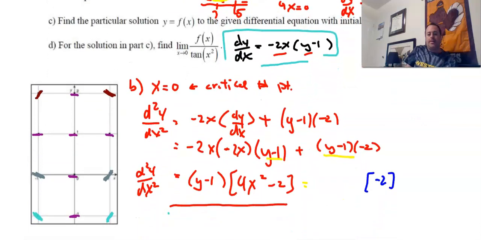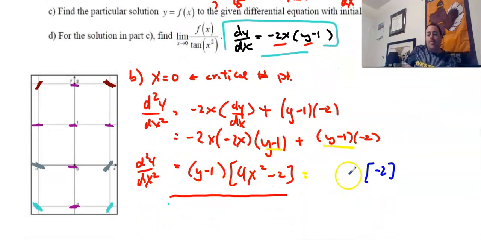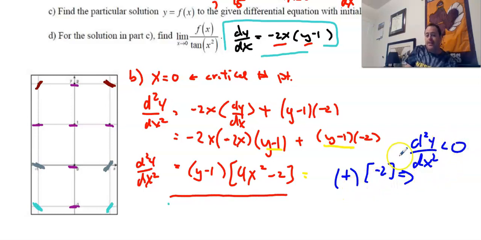So let's go back down here and say, well, when y is greater than 1, I know that this first term is going to be positive. It has to be, right? Anything greater than 1 is going to make this positive. So just like before, what I can now say is that through the condition that y is always positive and that x is 0, because it's on the y-axis, right? On the y-axis, then I can now conclude that the second derivative will be less than 0. It's going to be negative no matter what values I plug in, because x is always 0, so this is always going to be negative, and this is always going to be positive. So I know that based on those two conditions that I was given, my second derivative is negative.